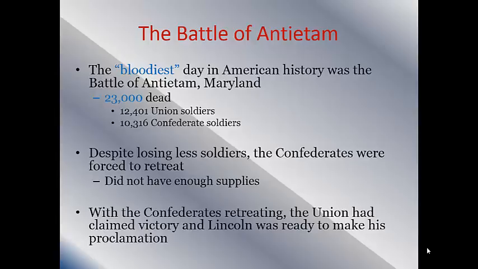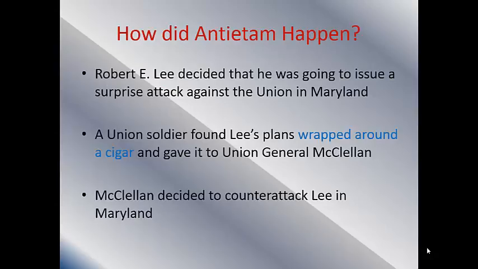They don't have enough food. They don't have enough to fight this battle. So they end up retreating. And since the Confederates retreat, the Union say, hey, we're the winners. We're the last ones standing. And Lincoln ends up doing something that's very, very bold. He offers the Emancipation Proclamation. Now, before I talk about the Emancipation Proclamation, how does Antietam happen? Well, pretty interesting. Okay? Robert E.